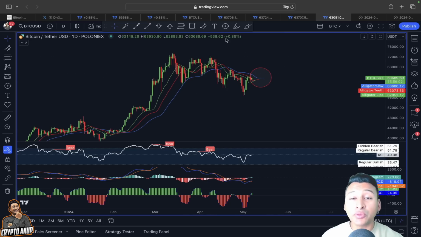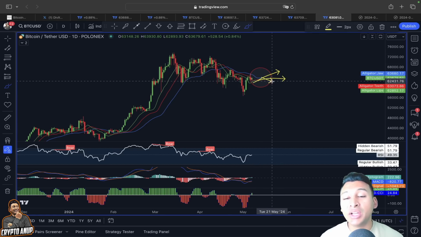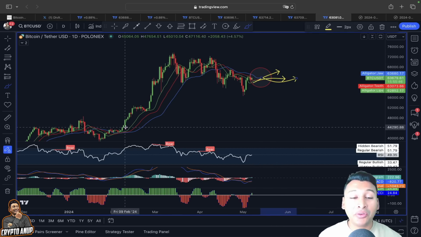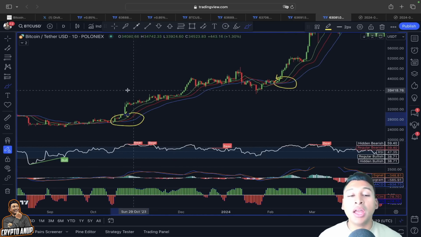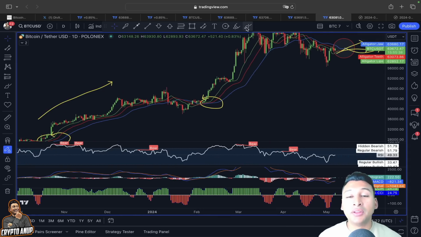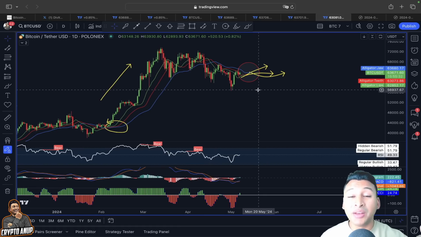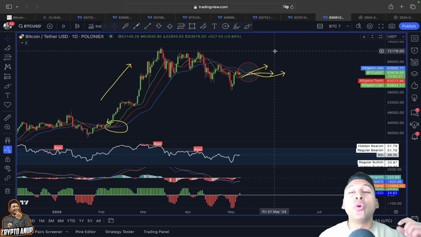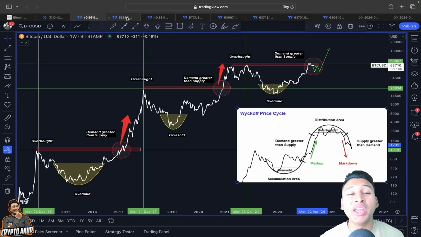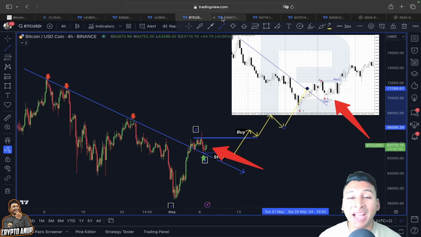So if we see price finding proper support at 62,000, 63,000, we are going to see a crossover here in our Williams Alligator indicator. And we know what is going to happen if this happens. I mean, the green line appearing at the top, the blue line at the bottom. It is going to result in another continuation here to the upside. So that is another reason price could be preparing itself for another impulsive move once we find proper support over 62, 63,000, because that could result in a bullish crossover in our Williams Alligator indicator. So any sort of weakness, any sort of pullback in the medium short term could be just a retest before continuing with this actual impulsive move.